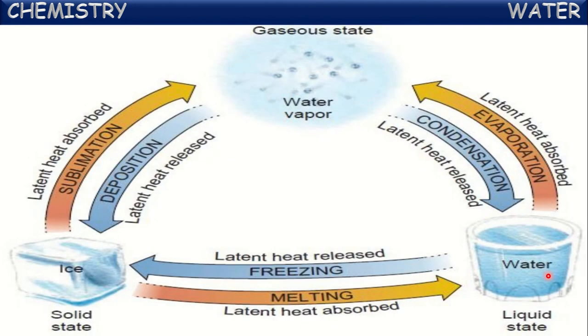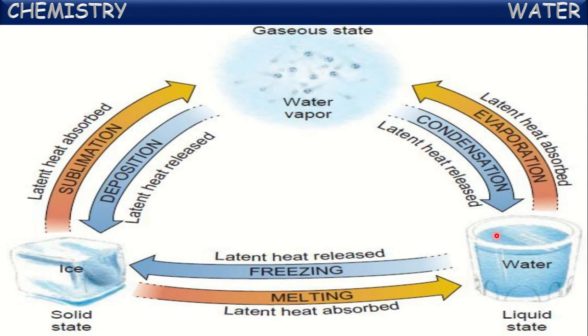So these are different conversions of water from one state to another. We call these the interconversions of states of water. If you see solid ice, on heating it converts into liquid water. That process we call melting. This melting occurs at 0 degrees Celsius. Actually ice will be below 0 degrees Celsius, so if you heat it, after reaching 0 degrees Celsius it converts into liquid water. That process we call melting.